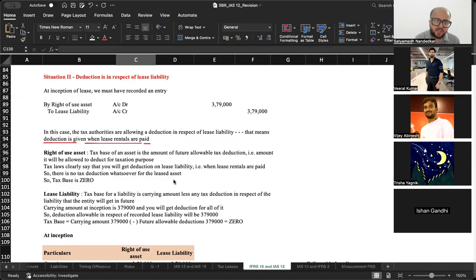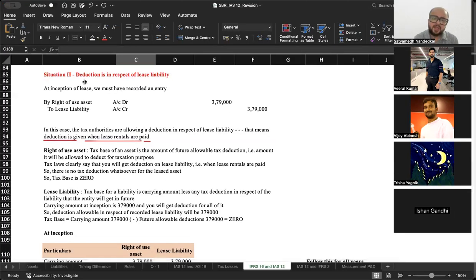The one aspect that is tested more in the paper is that the deduction is in respect of lease liability. If the deduction is in respect of lease liability and I have recorded an entry, right of use asset account debit to lease liability account. Okay. If this is the accounting entry that I have recorded, and I will be getting income tax deduction for the lease liability payment that I have made. Now, in this case, see, I need carrying amount and I need tax base. Right of use asset ka carrying amount is 3,79,000.